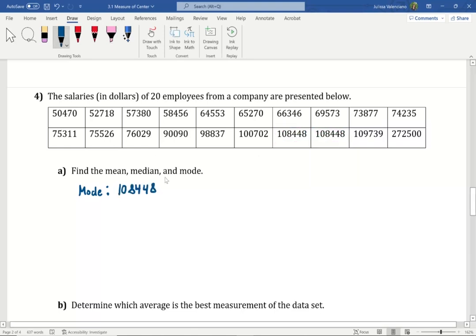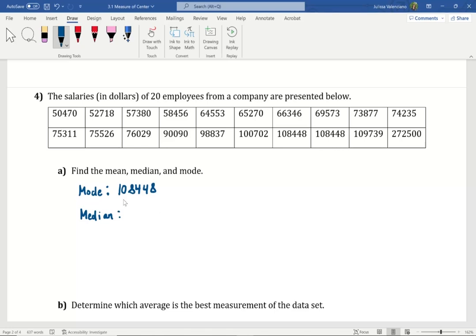Now, what is the median? The median here is going to be the value in the middle. And I know I said I was going to show you how to do this using technology, but I also want to show you how to compute them by hand. Especially for this example, I want to show you how to compute the median by hand. So again, we're going to use the strategy where we cross a value from the left and a value from the right. Value from the left, a value from the right.